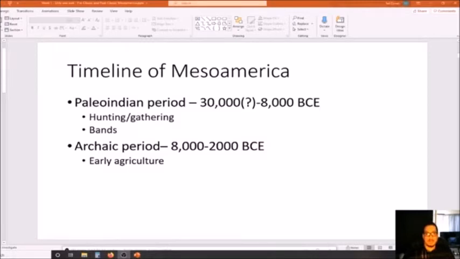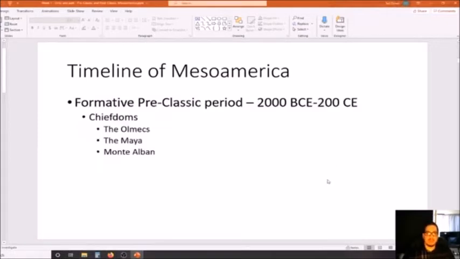So we see the beginnings of agriculture taking place, and where does it begin? It starts off in Mexico, in Mesoamerica. That's where we see agriculture taking place. And eventually it spread to other areas. We'll talk about that a little bit more later. And so we have the Paleo-Indian period, and then following that is this Archaic time period. Next, we have the formative pre-classic period.